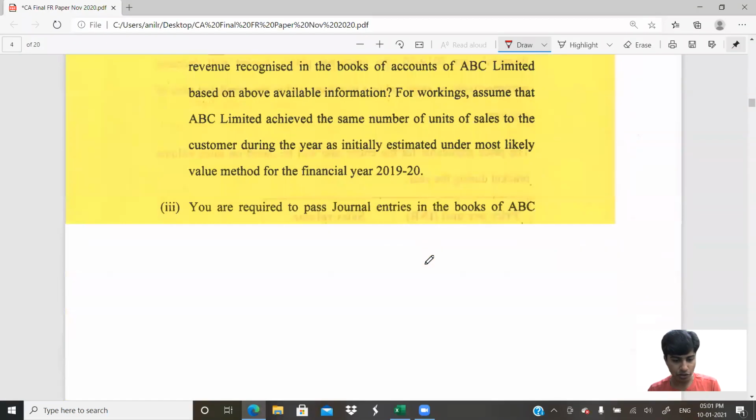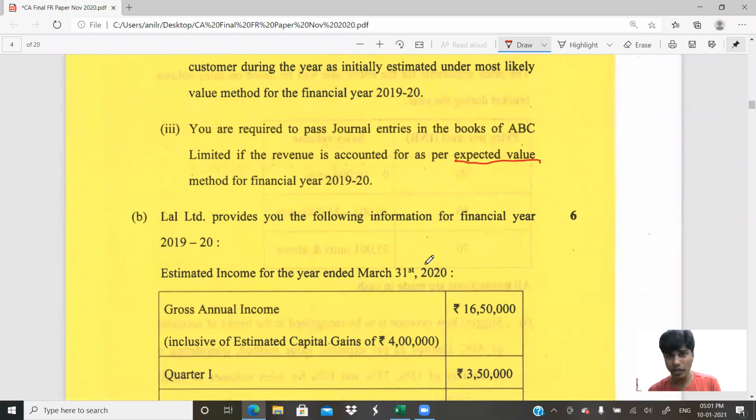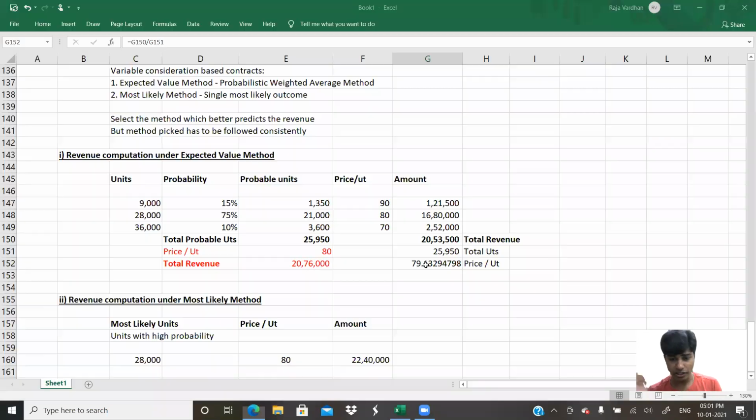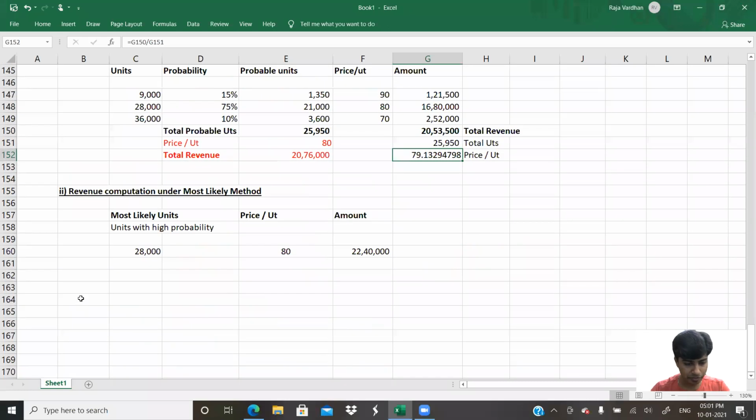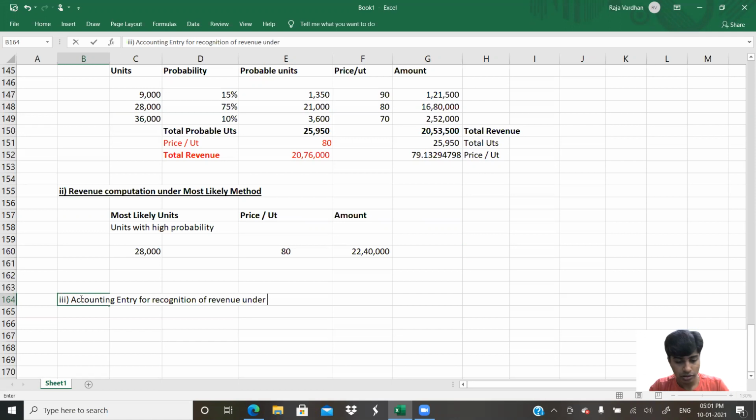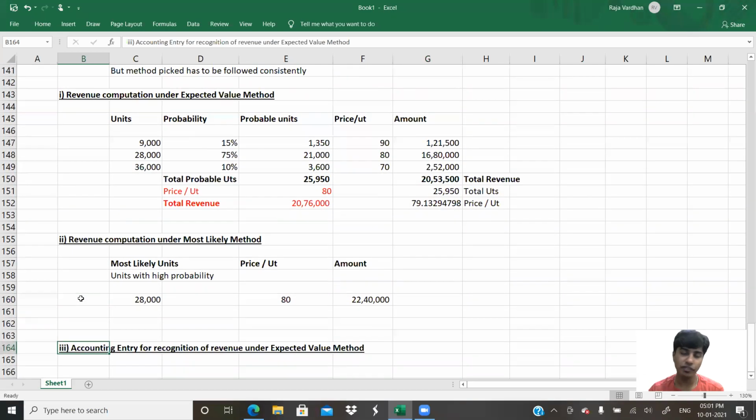So we're done with the second part of the question also. They've asked us the third part. They've asked us to write the journal entry under the expected value method. Okay, expected value method. What is the accounting entry? Accounting entry for recognition of revenue under expected value method. You get that? Under expected value method, we're trying to recognize our revenue.